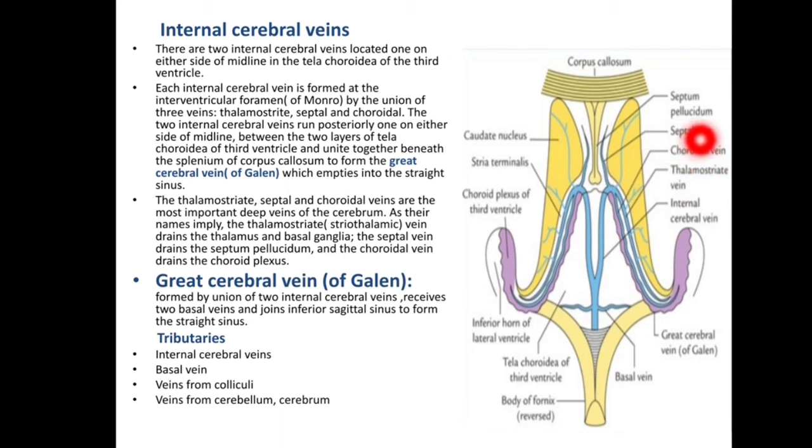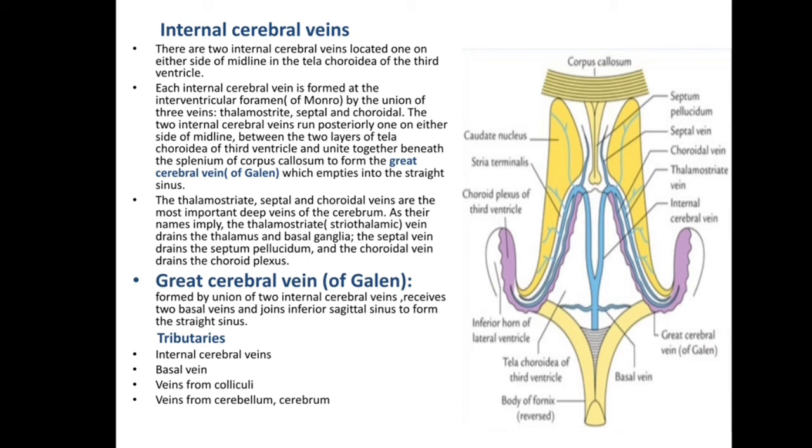The two internal cerebral veins run posteriorly, one on either side of the midline between the two layers of tela choroidea of the third ventricle, and unite together beneath the splenium of the corpus callosum. This is the septum pellucidum, this is the corpus callosum. They unite beneath the splenium of the corpus callosum to form the great cerebral vein of Galen. This is the great cerebral vein of Galen, which empties into the straight sinus.